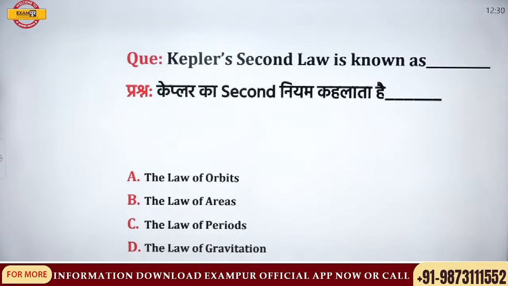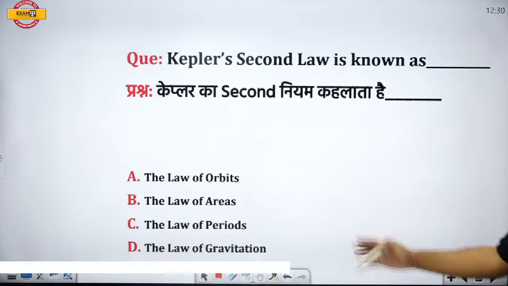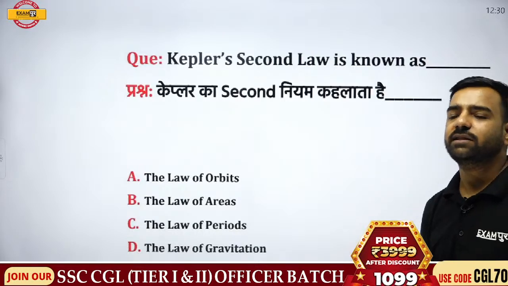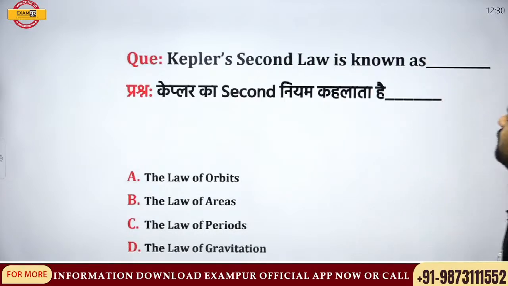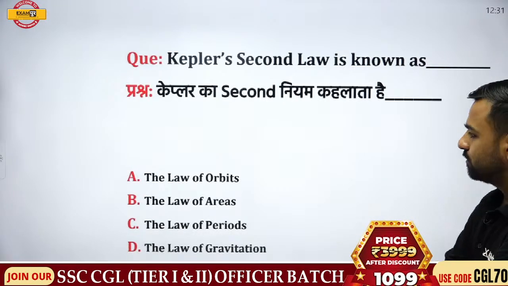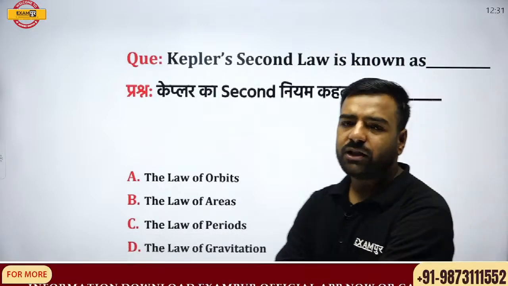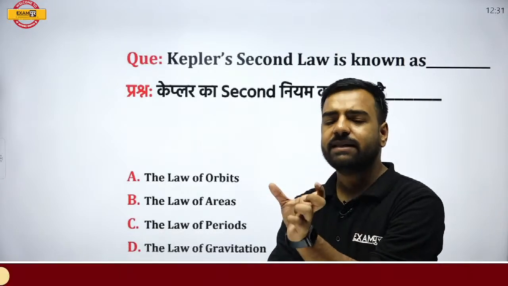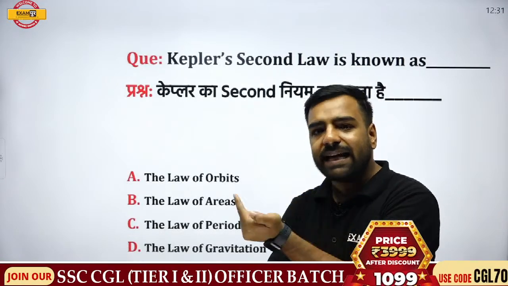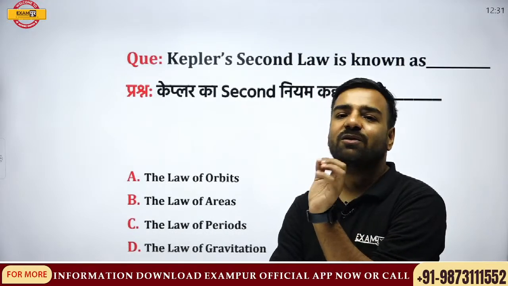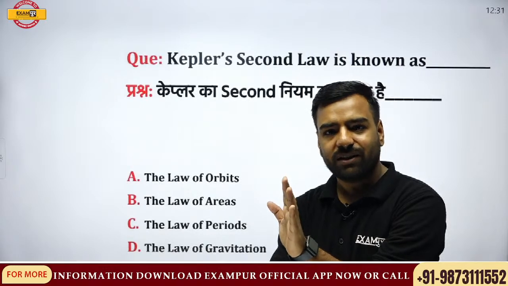Next, Kepler's second law is known as what? Is it law of orbits, law of areas, law of periods, or law of gravitation? What is the correct answer here? Answer please. We have discussed that planets revolve around the sun in an elliptical path. So who was the first one to say this? This law was given by Kepler. We are aware of that, right?